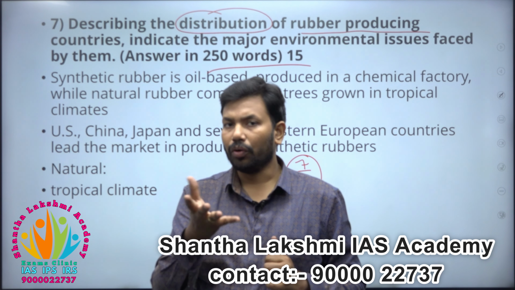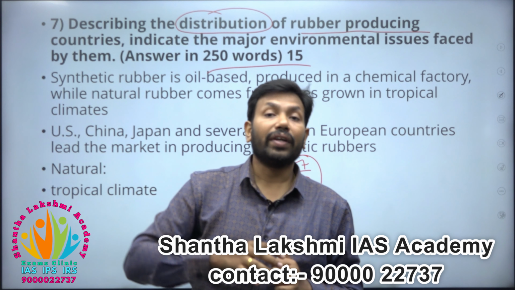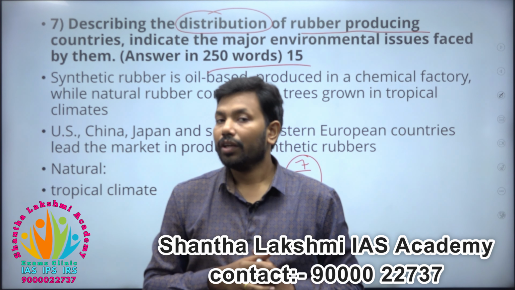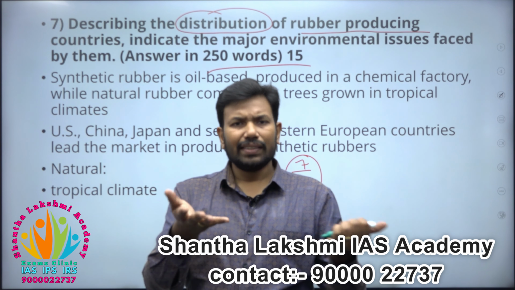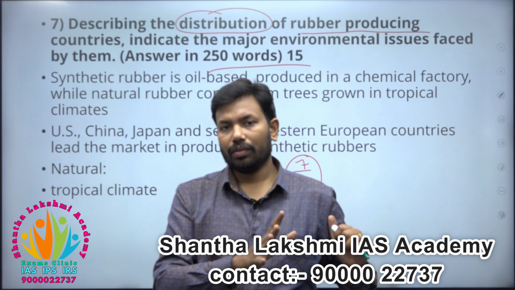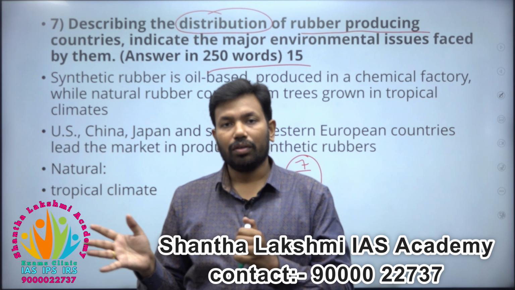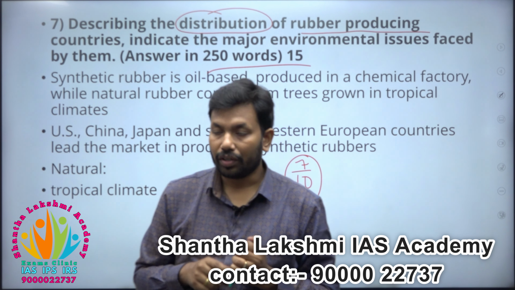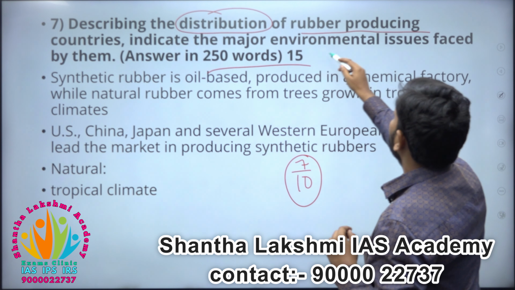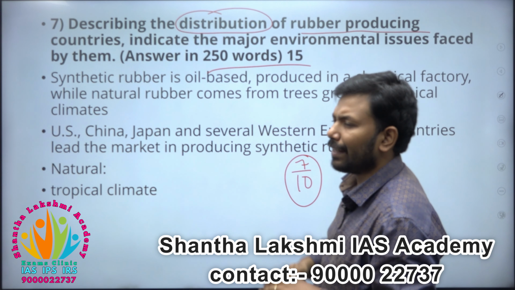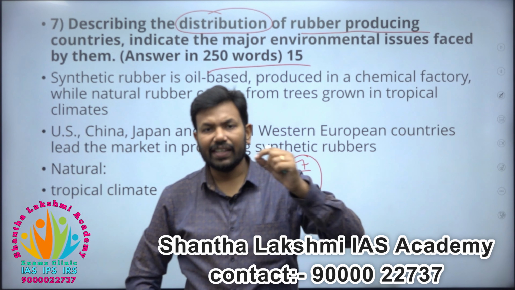They need acidic soils, so mountain soils will be sufficient. So on the mountains, we can generally cultivate rubber. We have synthetic, that is different. We have natural. Here we have to concentrate on natural. Indicate the major environmental issues faced by them. Exactly what India has faced.